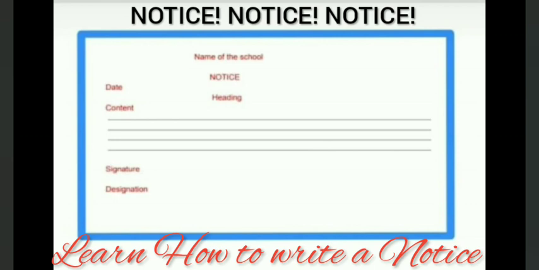Again leave a line, then put the heading. The heading you can write in small or capital letters. Just like the institution name, you will start with a capital, but it is not compulsory to write all the letters in capital. Next is the content. As I told you, it is divided into 2 paragraphs. According to the question, you have to give your content. After it, leave some gap, then the signature, then the designation. For designation, suppose you are the monitor of the class, so monitor is the designation.